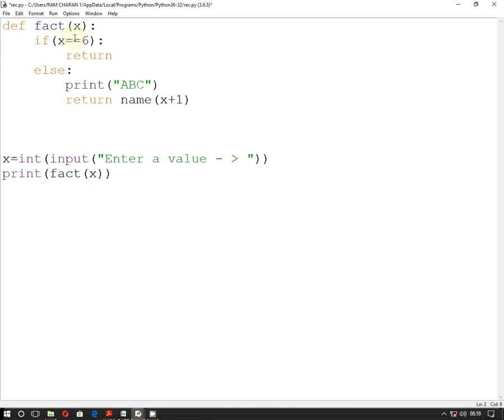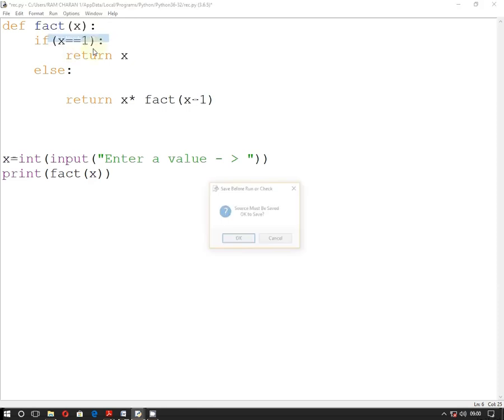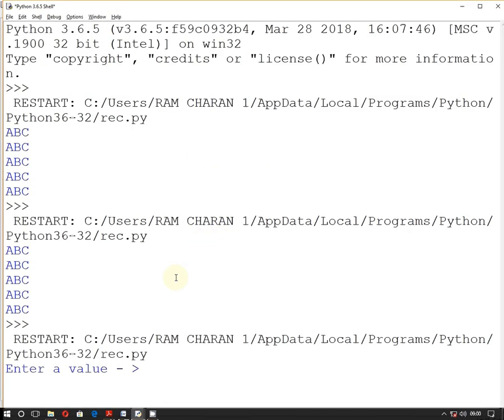it. I have to go from a number to 1. So if x equal to 1, then return. What is it going to return here? Return x. Else, it is going to return x into fact, and here it is descending order, so it will be x minus 1. Just check it out. Let's see. Enter a value. Let's suppose I enter 5. 120 is coming.